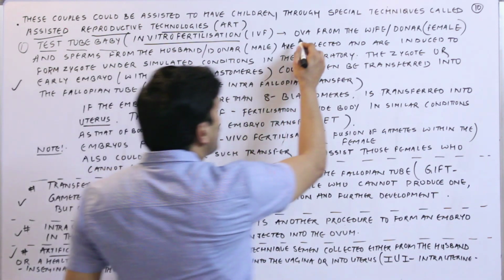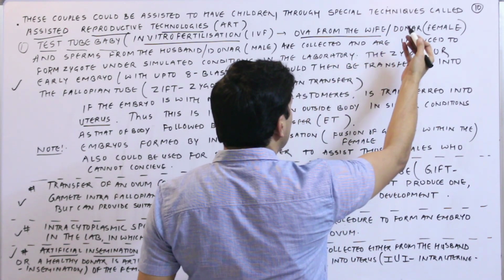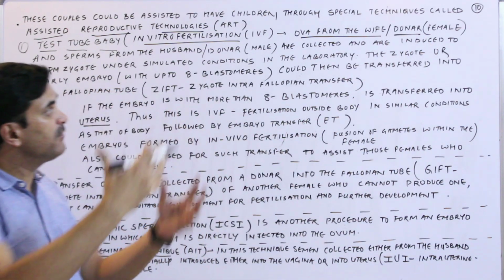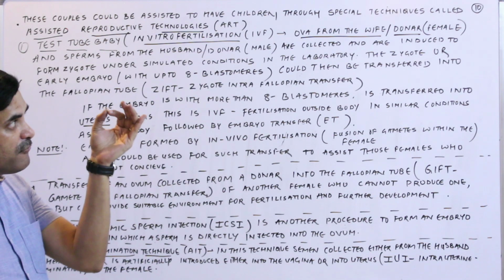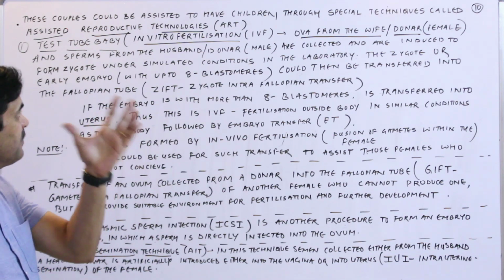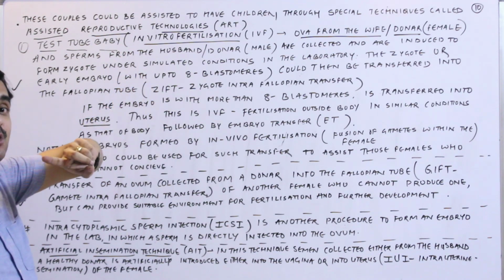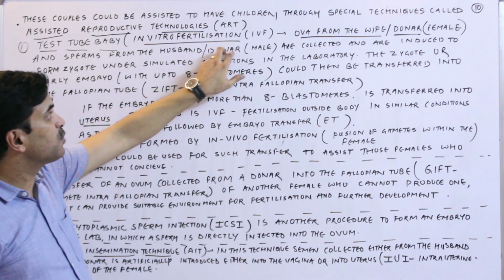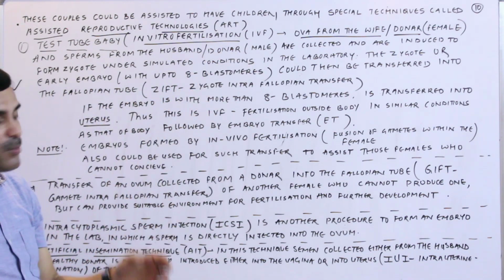Ova from the wife, or if the wife is not able to produce the ovum, then the ovum will be taken from some donor female. So ova from the wife or from the donor female, and sperms from the husband. And if the husband is not able to produce the sperm, they can be taken from a donor male. It's a very simple process.